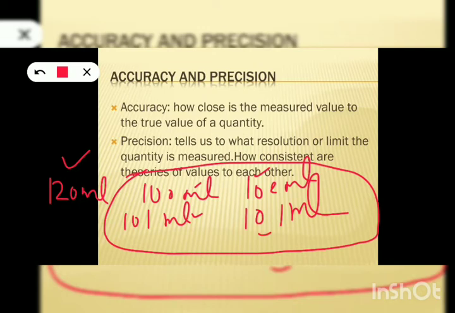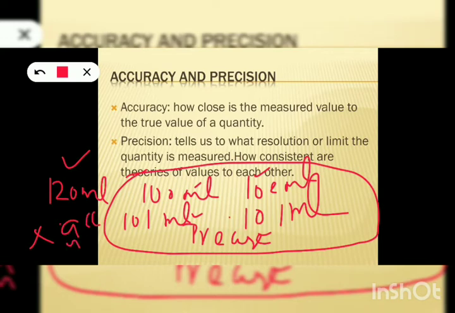So these values are precise because they are consistent, but not accurate, because they are very far away from the actual value. So here precision is good, but accuracy is bad. This is the difference between accuracy and precision.